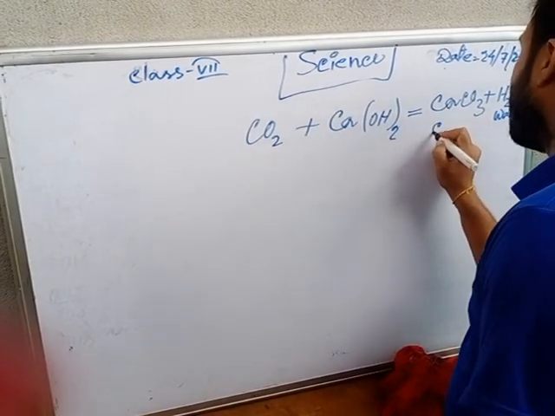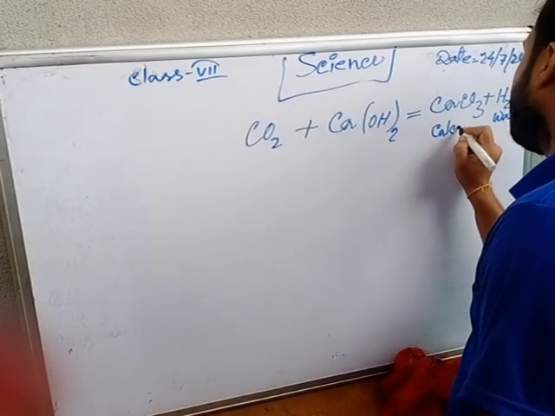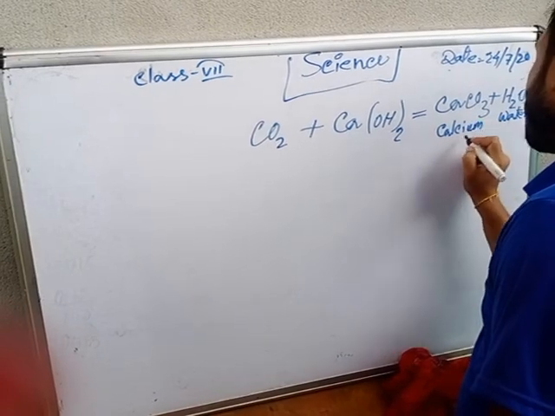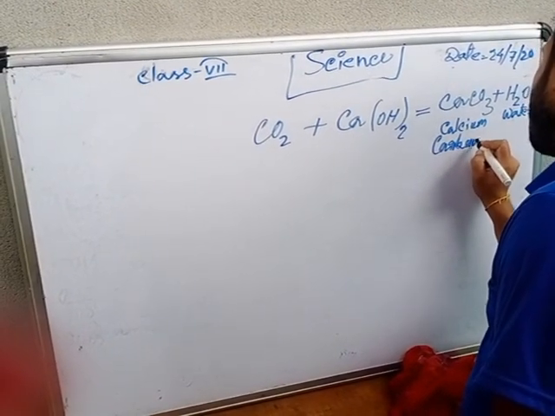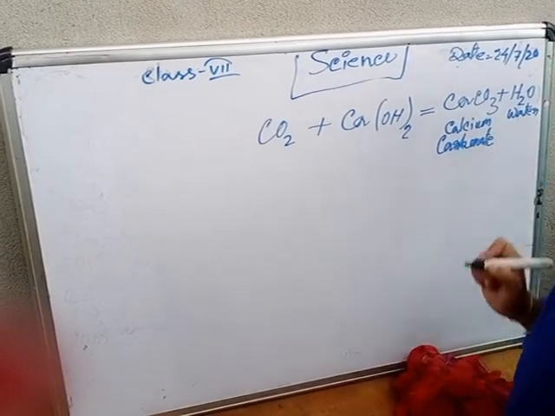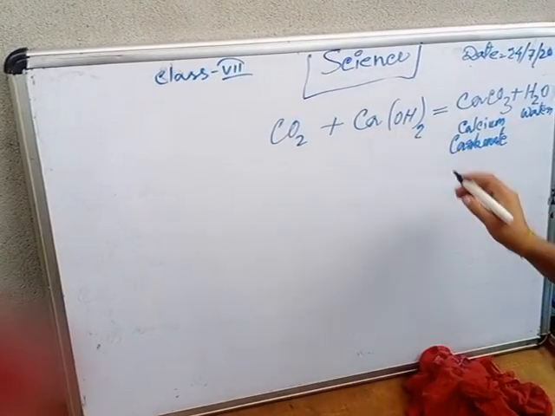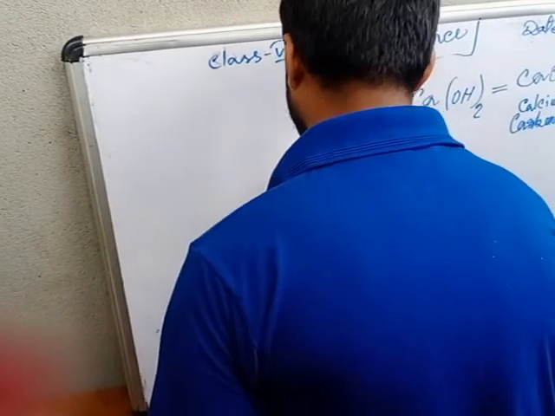This one is calcium carbonate, and this one is calcium hydroxide, and this one is carbon dioxide.